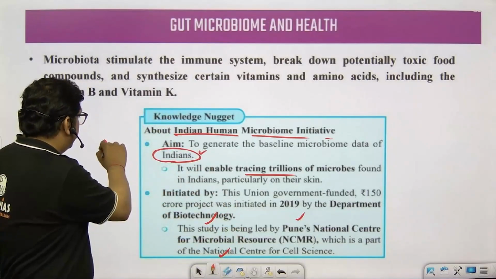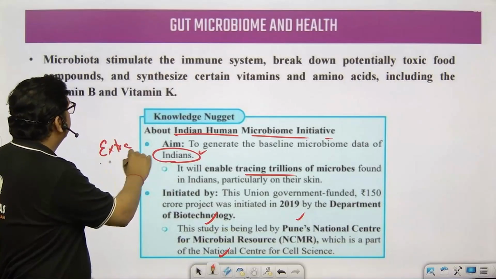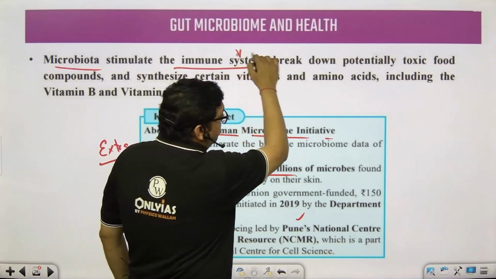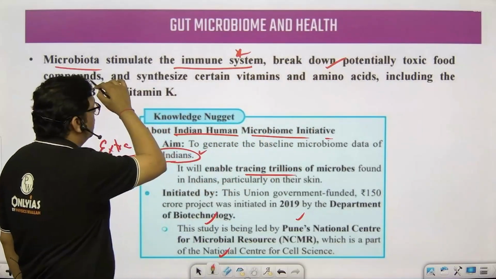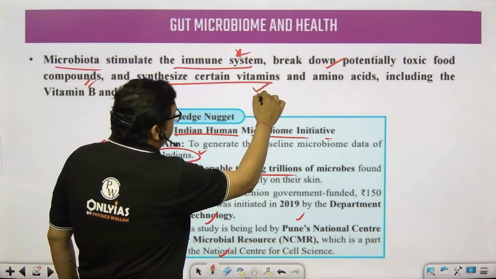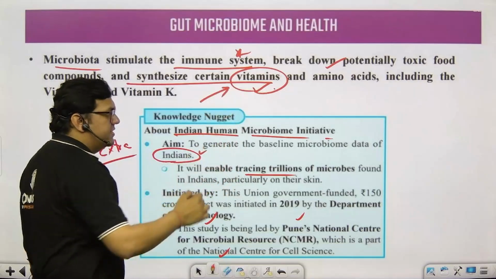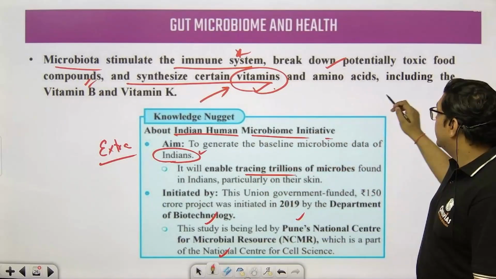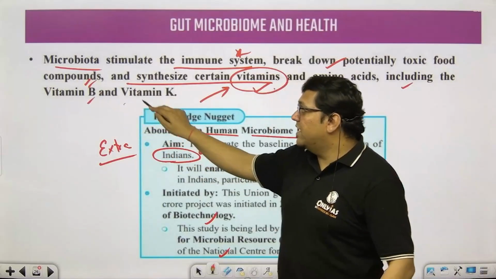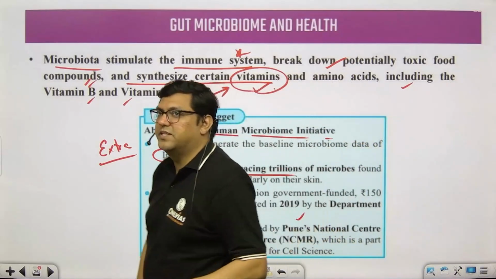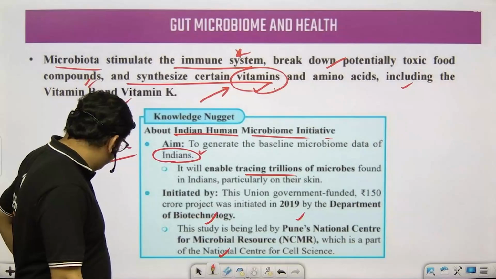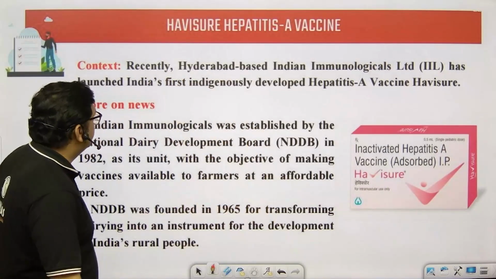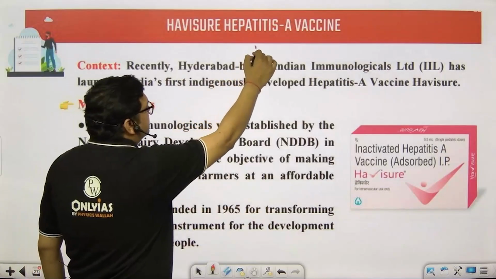This is extra data, but a statement-form question can be asked. This microbiota stimulates the immune system. It breaks down potentially toxic food also. It synthesizes vitamins also. This can be asked to you, whether they are helpful in synthesizing vitamins or not. You must know the answer: yes, vitamin B and vitamin K are also associated with this microbiota. The next topic is related to hepatitis A.